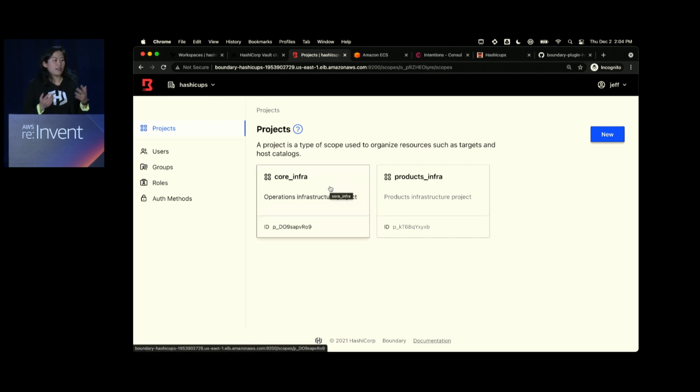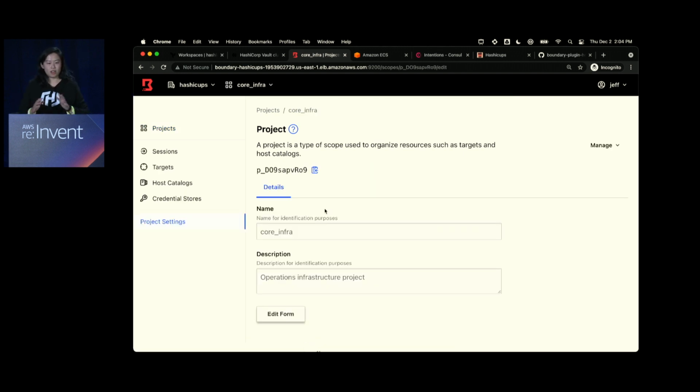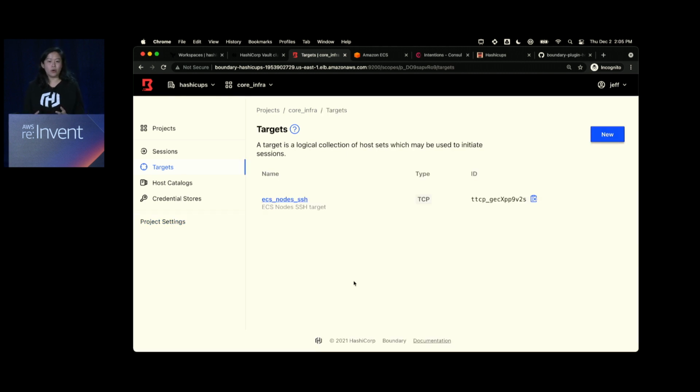I have two sets of users. I have an operations team, and I have a development team. My operations team maybe only needs access to a certain kind of infrastructure, and that might be EC2 instances. You only trust certain people to go in and do any kind of break glass changes and manual changes to some EC2 instances or other databases. In which case, I've grouped that under core infrastructure. When you take a look at Boundary, there's a concept called a project, and you can group sets of infrastructure under that project. In this case, I have grouped an ECS node target. This allows me to group a set of ECS nodes that I can SSH into.